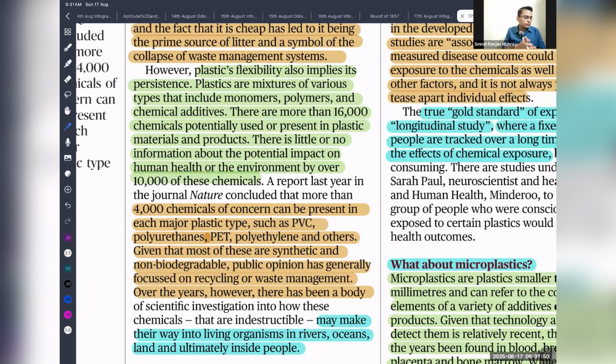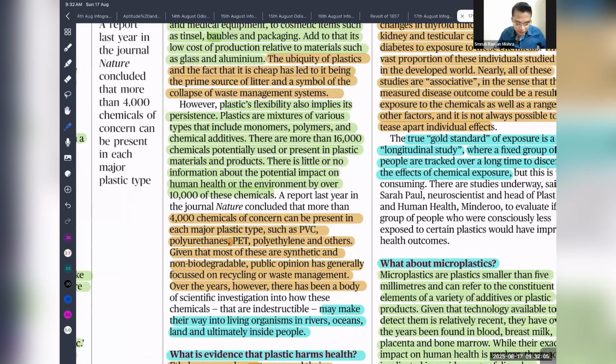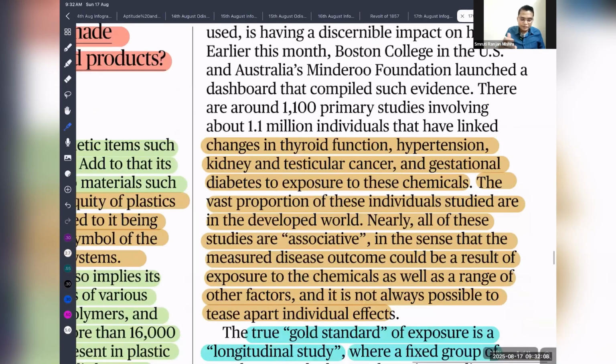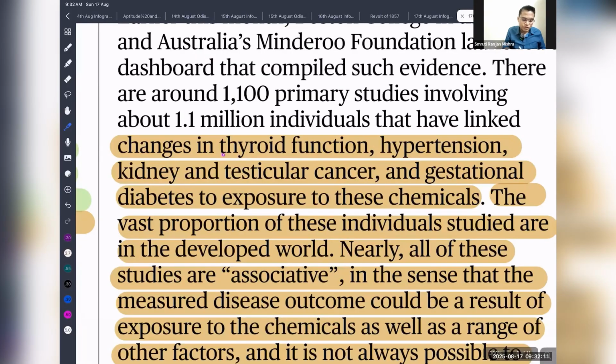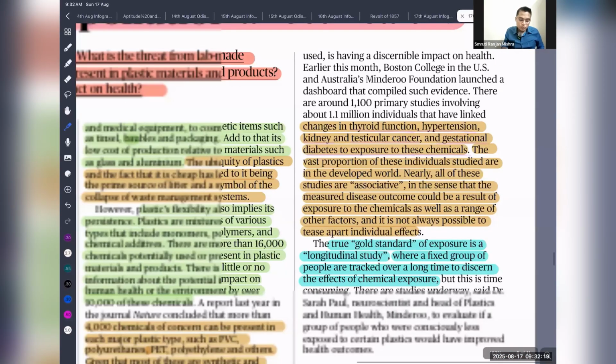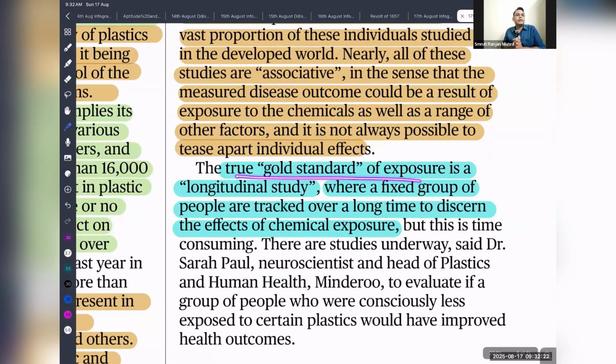Now, let's say we have thrown a plastic bottle or anything into the ocean. In the ocean it gradually degrades into microplastic and other chemicals that are ingested by fish, and later on we consume this fish. Ultimately, it is coming back to our health. If you look into the health issues faced by people: thyroid function, hypertension, kidney and testicular cancer, then gestational diabetes due to exposure to these chemicals. But these studies have been conducted for a limited period of time. To know the true impact, we need to conduct longitudinal studies.